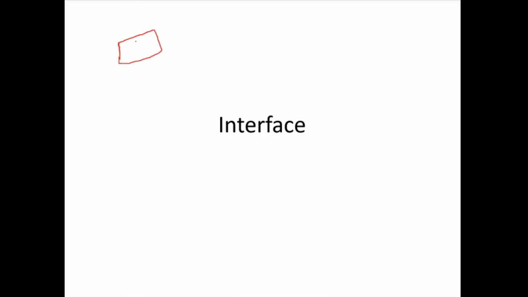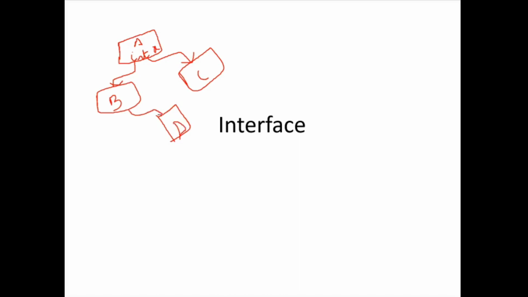Here I have a class A and it has a data member int A. Then I have class B, and one more class C. Both B and C are inherited from class A. Now, what is this type of inheritance? This type of inheritance is hierarchical. Now, one more class D is inherited from both B and C. So this is multiple inheritance.